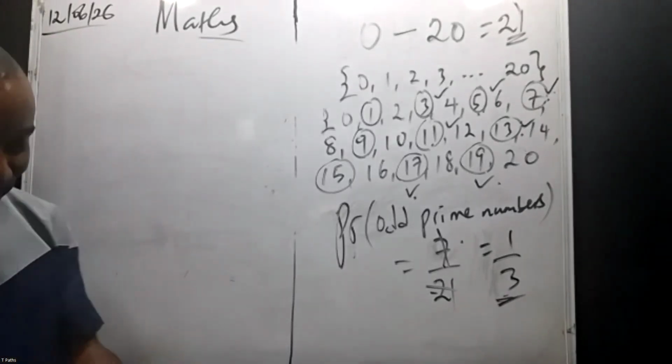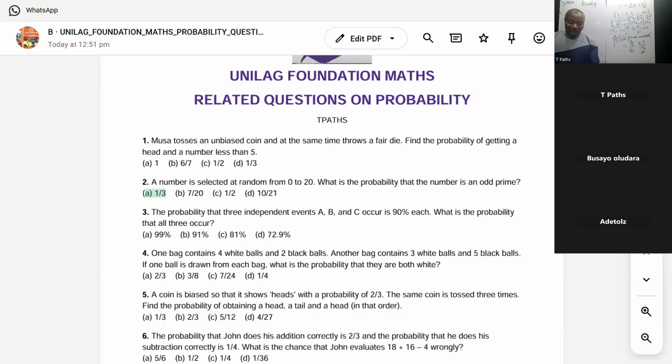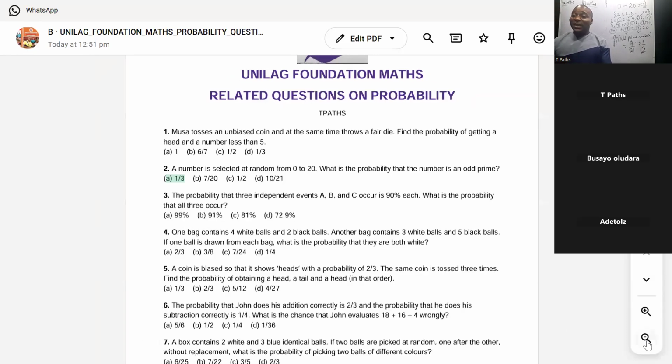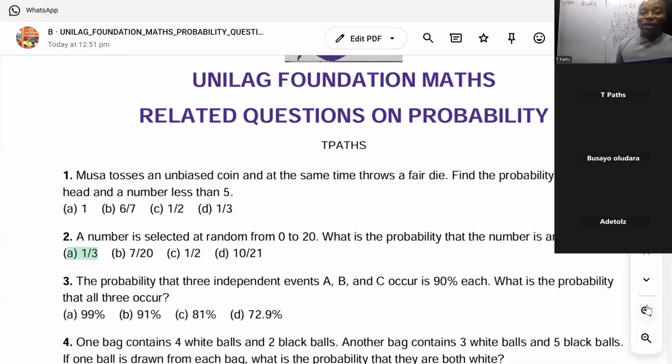So let's go to the next question now. The probability that 3 independent events, A, B, and C, occur is 90% each. What is the probability that all 3 occur? The probability of success plus failure equals 1. Now, here, occur means success. The probability of 3 events occurring at the same time is given as what? 90% each.